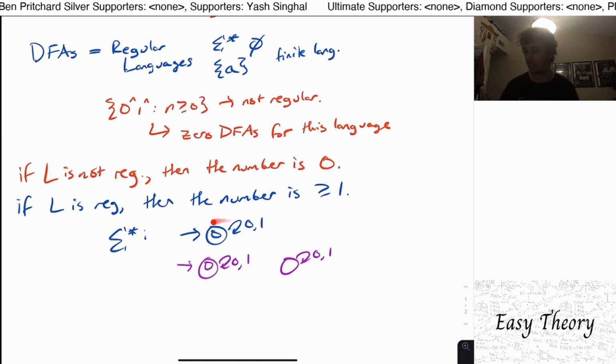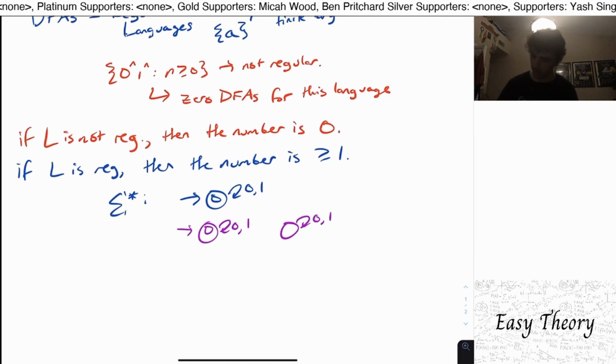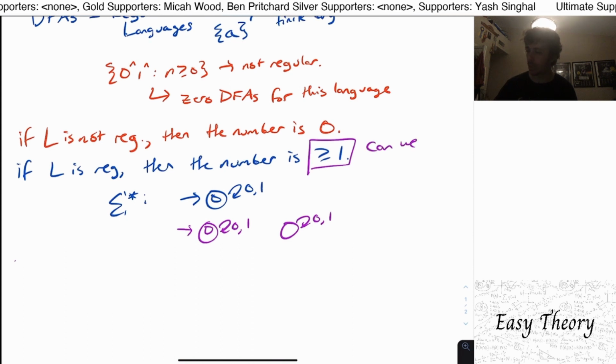We could make one with a single state like this, or with 2 states like this. As long as we have this base structure right here with a final state that loops on everything, and it's also the start state, then it doesn't matter what the other states are because you can't reach them. So we can repeat this same idea over and over and get more and more DFAs, so therefore we can get infinitely many DFAs for sigma star. But is that true necessarily for every regular language? I claim that it is. We know it's at least 1, but can we do better than this?